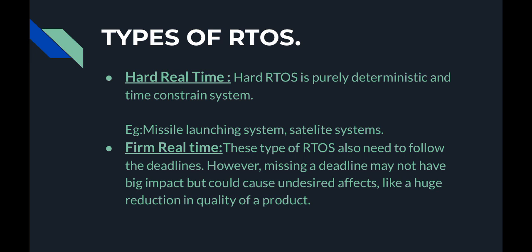And the second one is firm real-time operating system. This type of real-time operating system also needs to follow the deadlines. However, missing a deadline may not have a big impact but could cause undesired effects like a huge reduction in quality of a product.